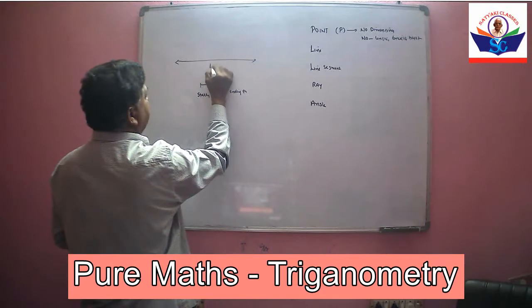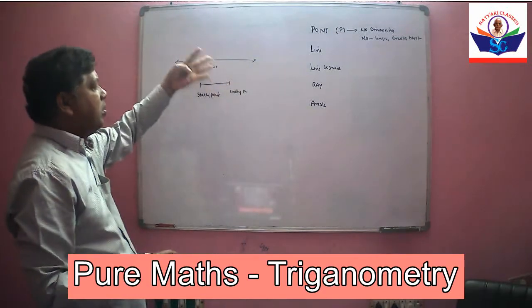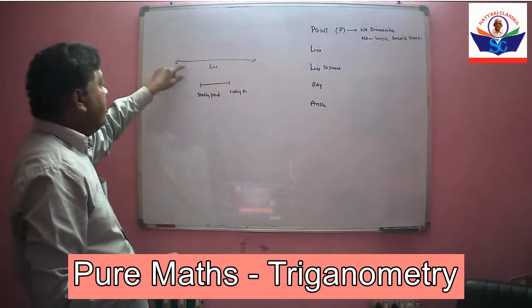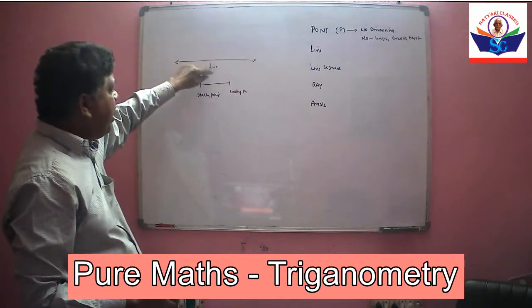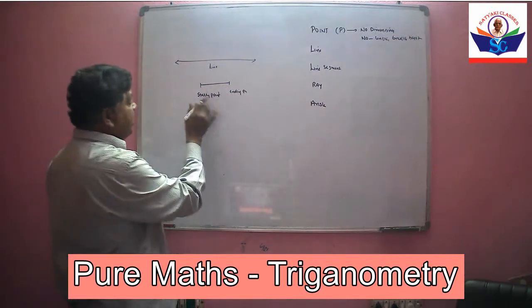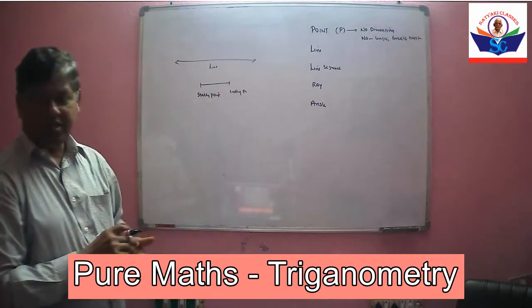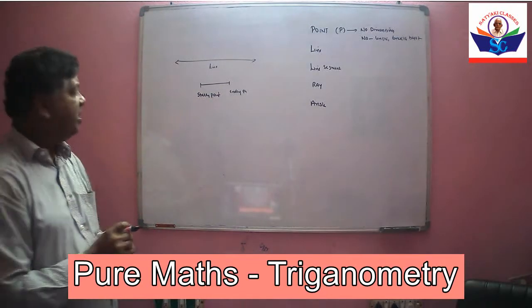Here, this line is extended to infinity. This line does not have endpoints. Line segment is a line with endpoints, that means starting point and ending point.